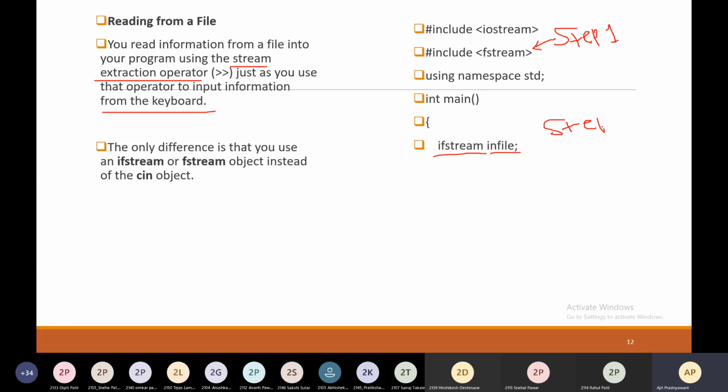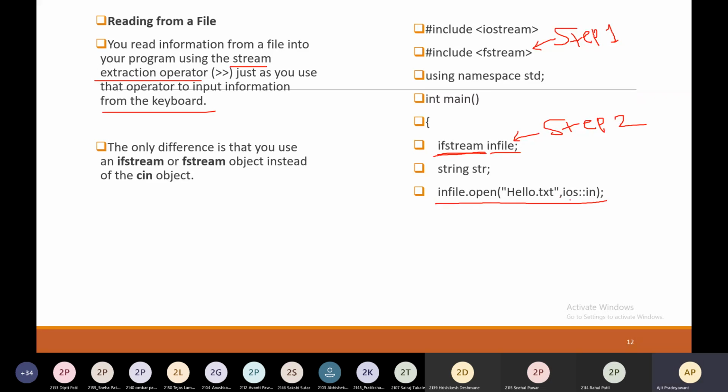This is our step number 2. If you want to read a file, you need to use this ifstream and then create the object of it, that is inFile. You can give any name to the object. Here I have given the name inFile. String str, one variable I have created. The next is open the file. inFile.open hello.txt.